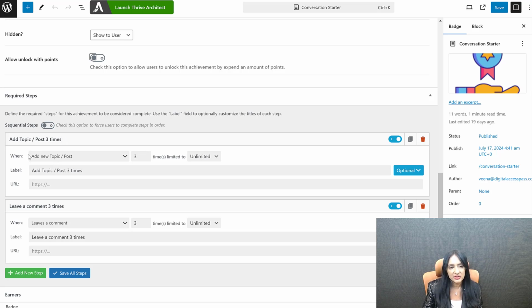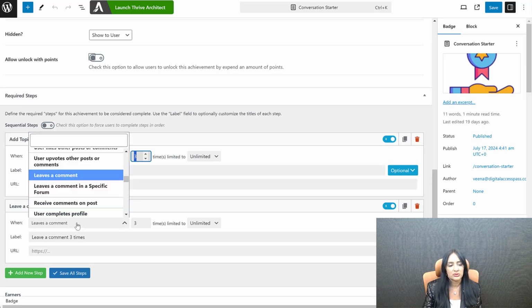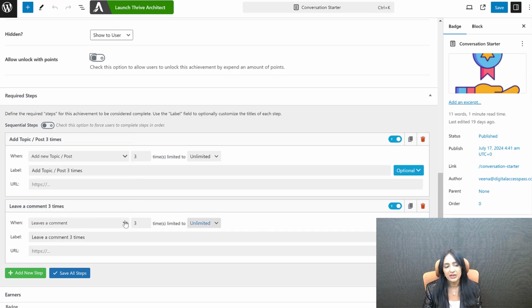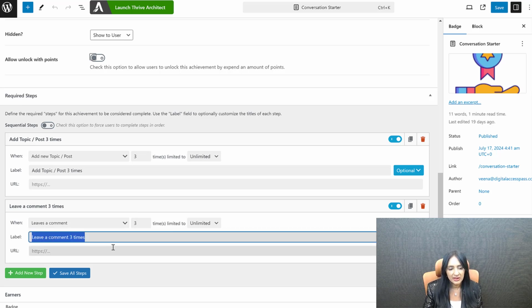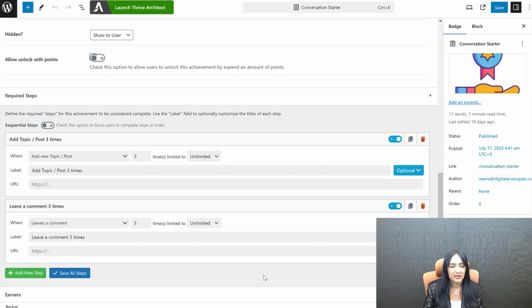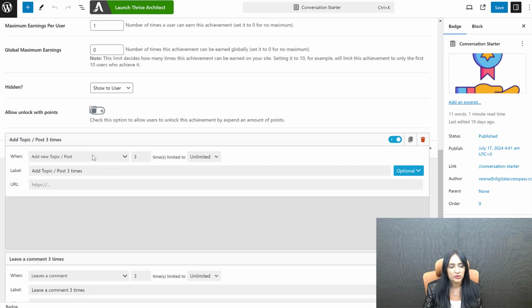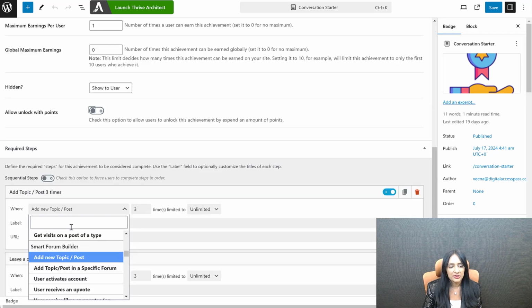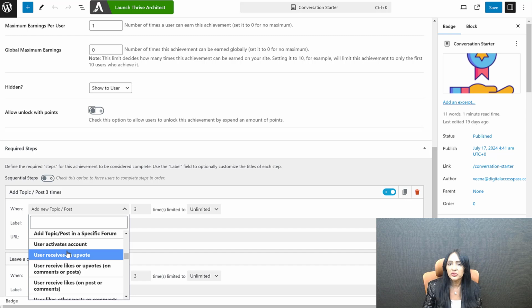So in this case, for the conversation starter badge, they have to do two things right here. They just have to add a new topic, a new post in any forum on my site, as long as they have done that at least 3 times. And they have also left a comment at least 3 times. It doesn't matter in which forum they have left the comment, as long as they have done that, they get this badge. So 3 times of this, 3 times. You can update this, you can decide what you want. And again, select Smart Forum, look for an action under Smart Forum. And this is how you can set up your badges.